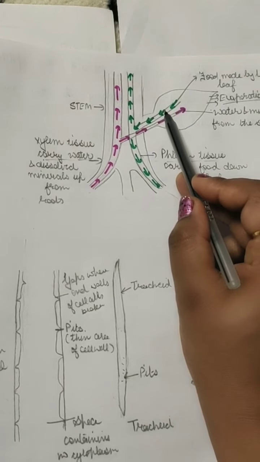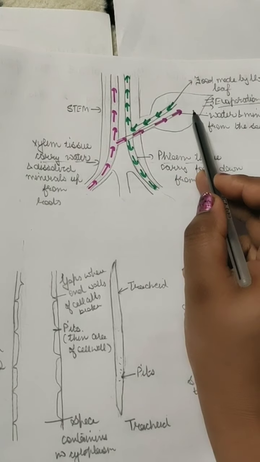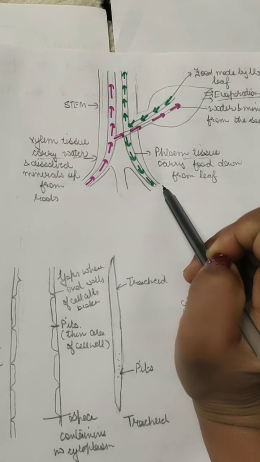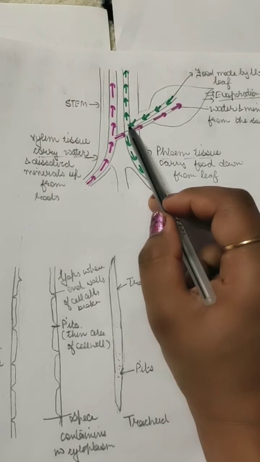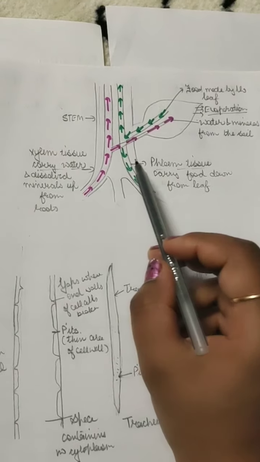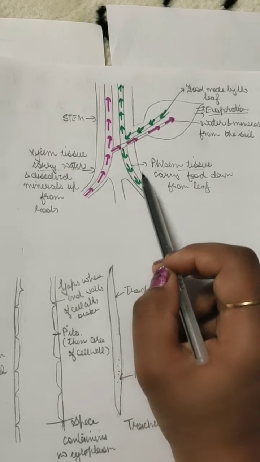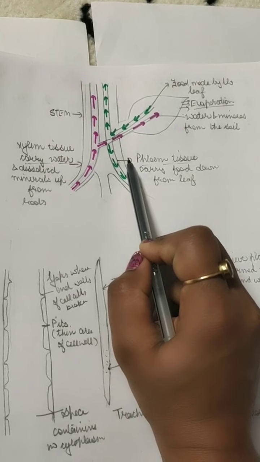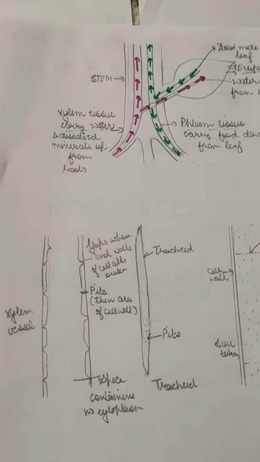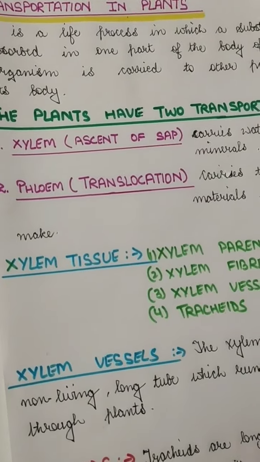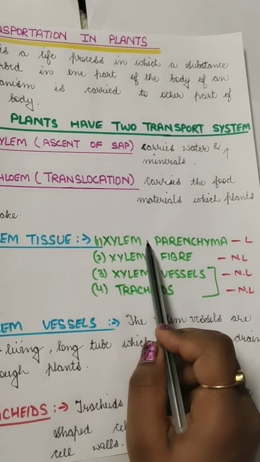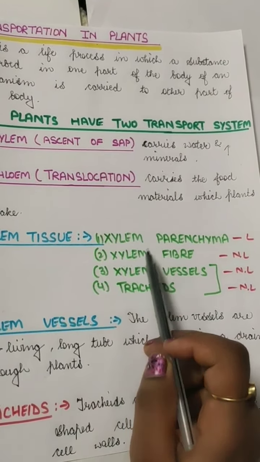In the case of phloem or translocation, the food is made in the leaf and it moves down from the leaves to the roots, because roots also need food, and from the leaf in the upward direction to the shoot or to the different parts of the plant body. So this is the phloem system which carries food, in the form of glucose and sugar, and xylem carries the water and minerals. Now xylem has four types of cells. Of these, only one type of cell is living. The rest, the three other cells, are non-living.